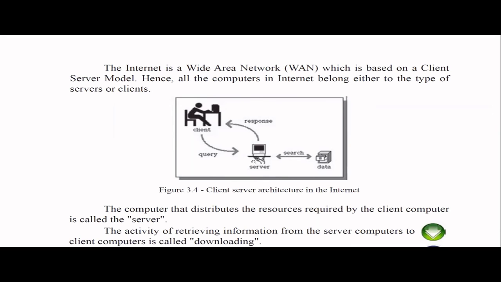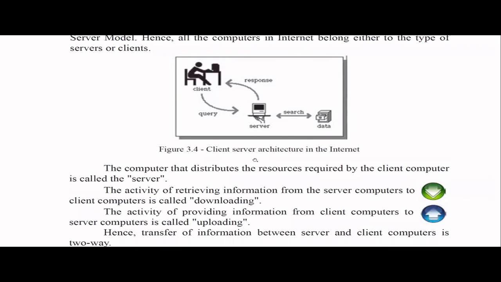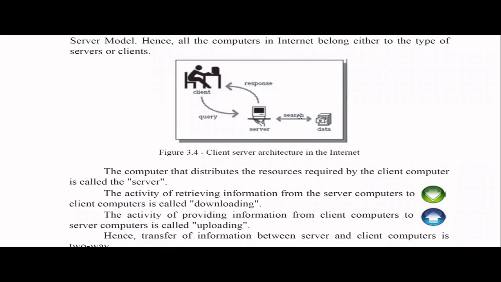But when it comes to servers, they have separate OSs installed and they are more powerful. They have more processing power. They have more memory, right? They are more powerful machines, which can cater to so many clients at the same time. So that's why all the machines in the internet are either a client or a server, right? So a server is actually the computer that distributes resources. When a client asks for a resource, the server will give the resource to each of these clients. Okay, so that is a server.